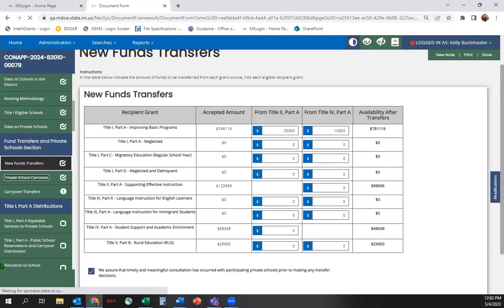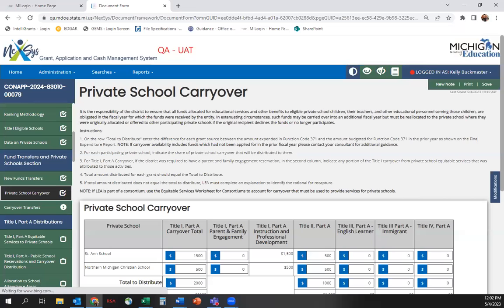If you serve private schools and have carryover, you will also need to complete the private school carryover screen. Using the final expenditure report for the Title I Part A, identify the difference between the amount budgeted for equitable services under Function Code 371 and the amount expended for equitable services under Function Code 371. You will need to identify the total carryover to distribute first, then the distribution. If you do not distribute the full amount of carryover, you must put an explanation in the box provided.